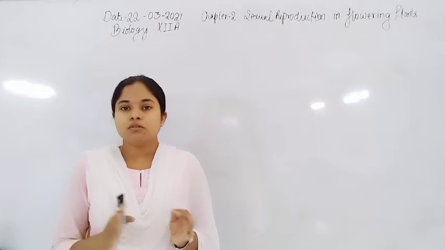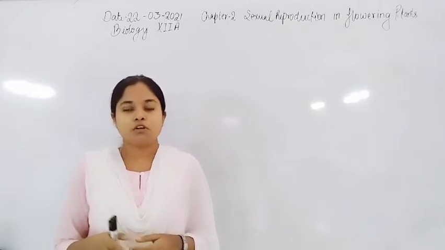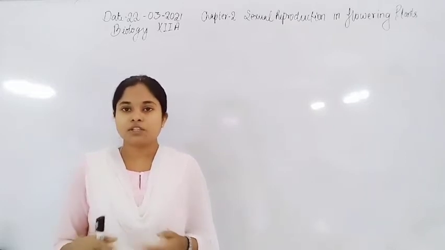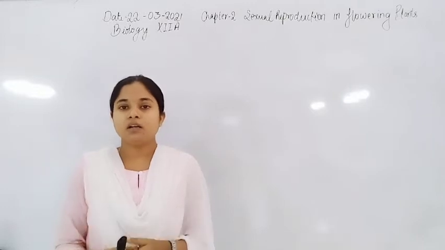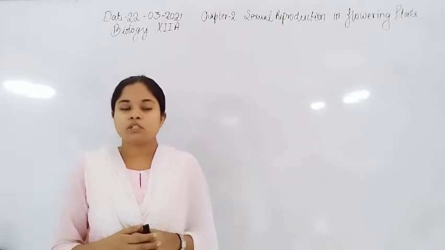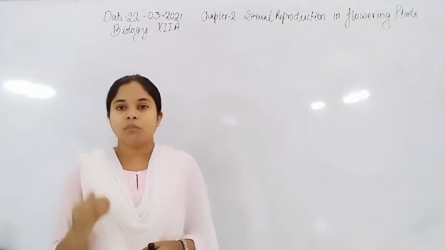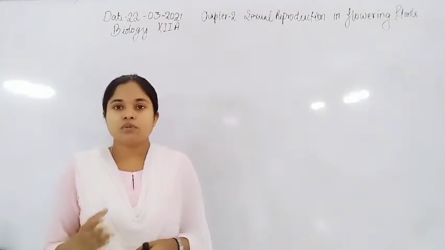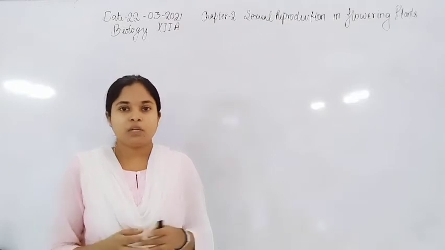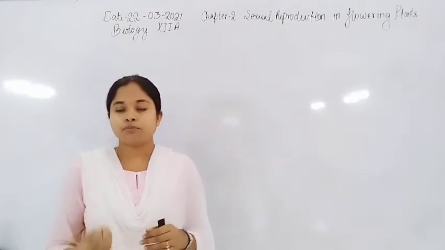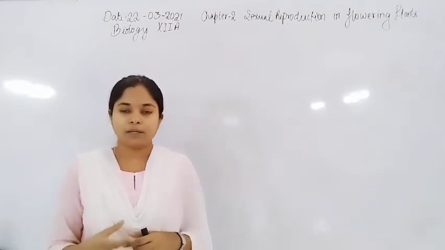After microsporogenesis, there is formation of pollen grain inside the sporangium or inside the anther. Ovule formation occurs inside the ovary by the process of megasporogenesis, in the pistil part of the female reproductive part.